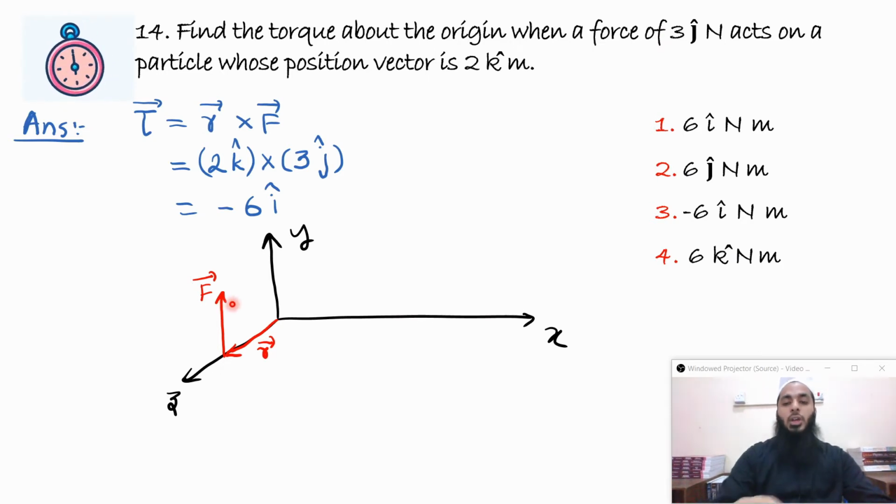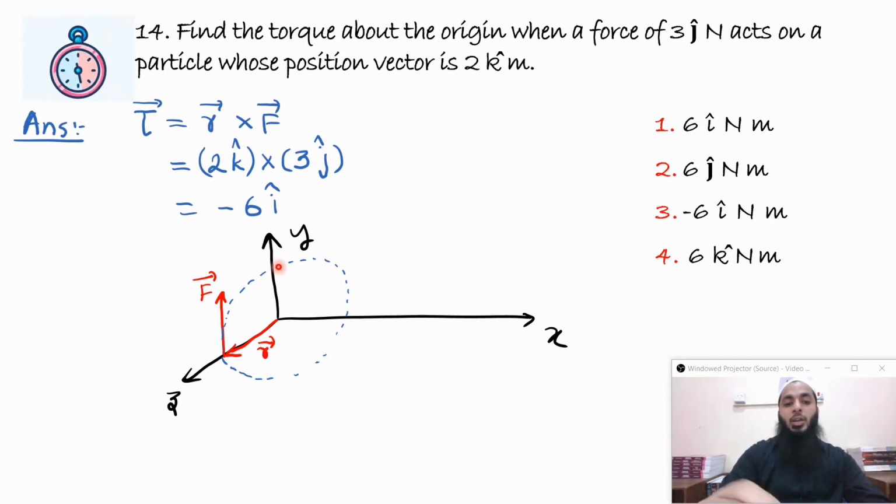So clearly we know that torque is equal to force into perpendicular distance. So this is force and this is the perpendicular distance. Because of that, it will rotate along this circle, and clearly we can see that it is clockwise if you are looking from the positive direction of the x-axis.